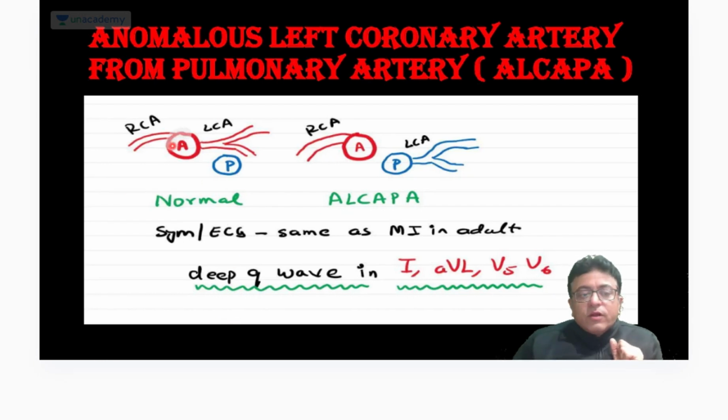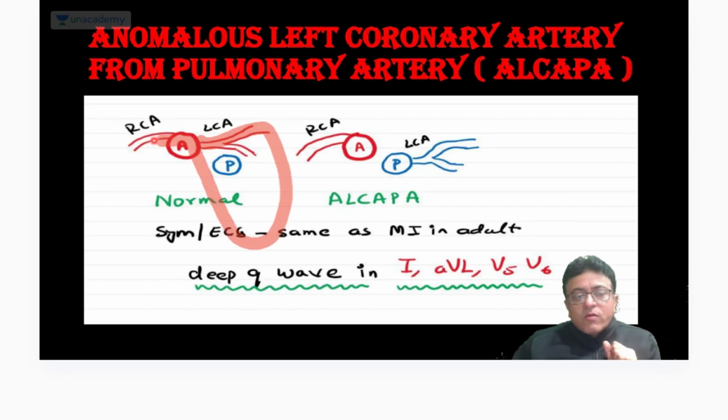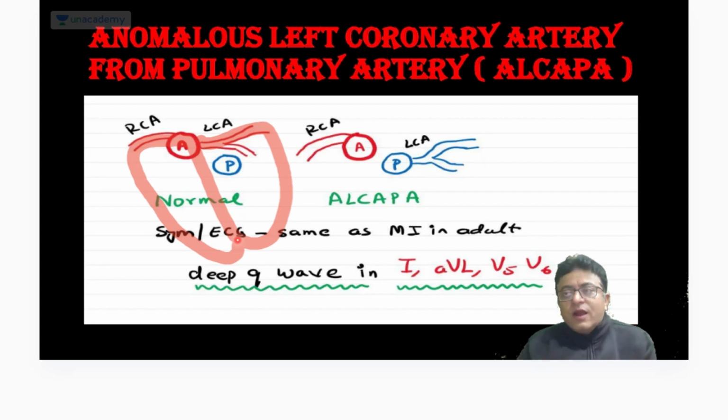See, this is the aorta. The aorta gives origin to the left coronary artery and right coronary artery. The left coronary artery supplies the left myocardium, the right coronary artery supplies the right myocardium. Both coronary arteries arise from the aorta and carry oxygenated blood, red color. P is the pulmonary artery. So normally both left and right coronary arteries arise from the aorta.